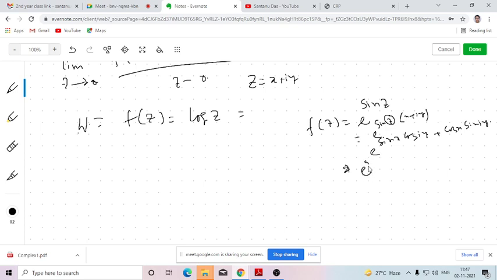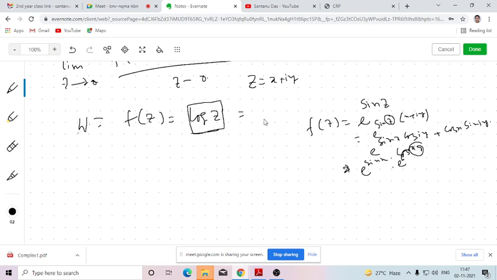So you can write e to the power sin x cos iy, and this cos iy you can't break. This is just this sort of function. It's not easy to convert this into real and imaginary parts so that we can verify by the Cauchy-Riemann equations. Sir, it can be solved like cos iy equals cos hy, where cos hy equals e to the power y plus e to the power minus y by 2.